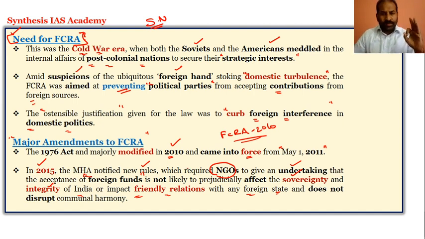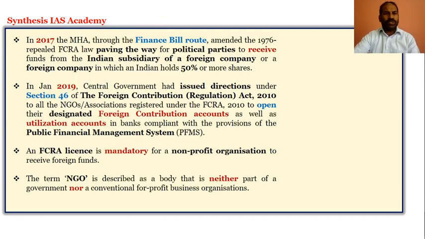So the main point was that it should not impact the sovereignty and integrity of India, nor negatively impact friendly relations with foreign states. So it was in 2015, and the major modification in 2010.